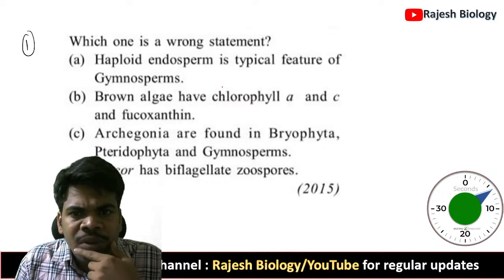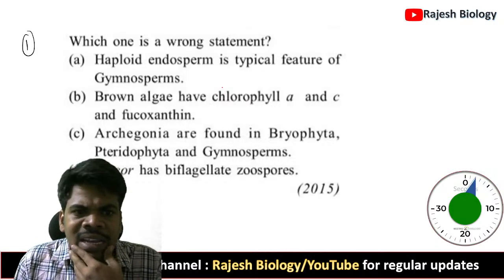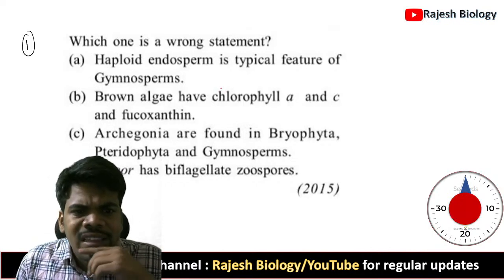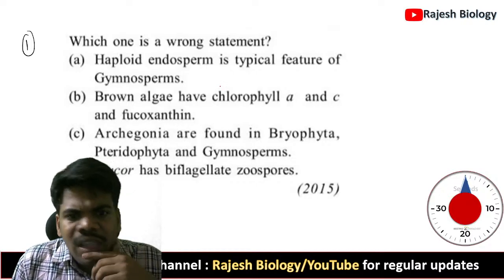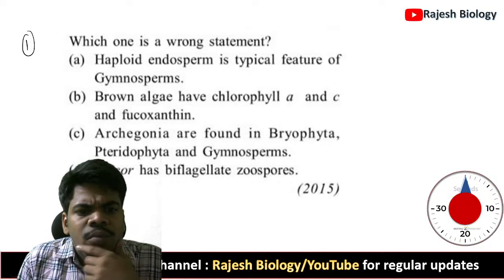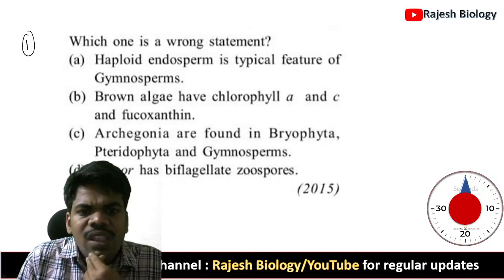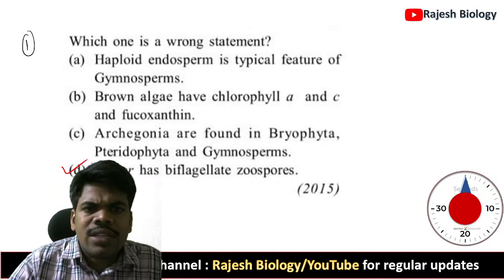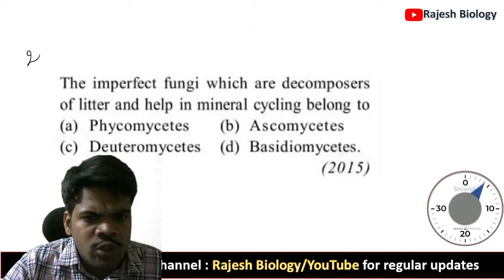Haploid endosperm is a typical feature of the gymnosperms. Brown algae have chlorophyll A and C and fucoxanthin. Archegonia are found in bryophyta, pteridophyta, and gymnosperms. Mucor has biflagellate zoospores. Mucor doesn't have biflagellate zoospores.